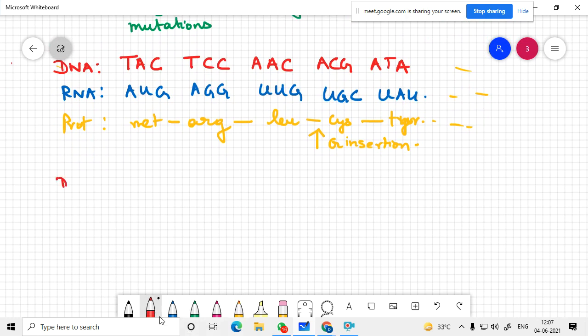Let's go to the DNA: TAC, TCC, AA, there is a G coming here. AAG is going inside. Then the frame changes. Here there is a G insertion, and the sequence becomes CACGAT.